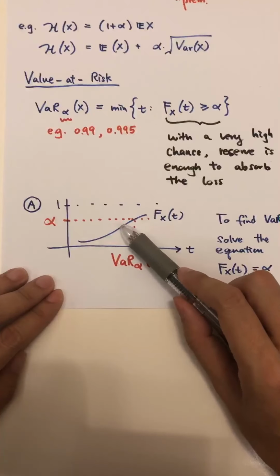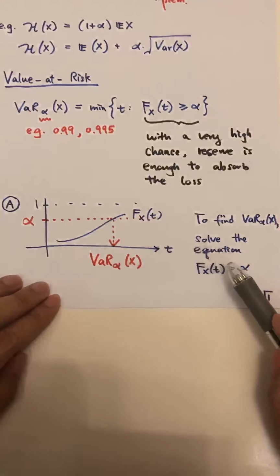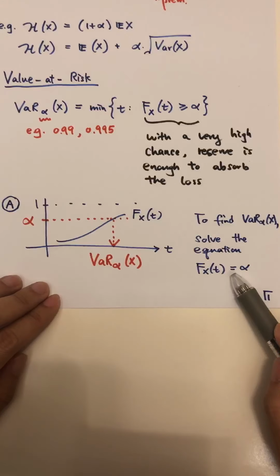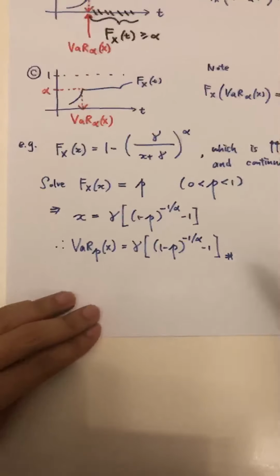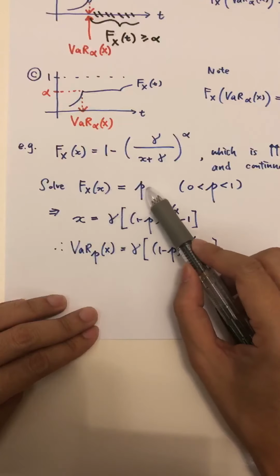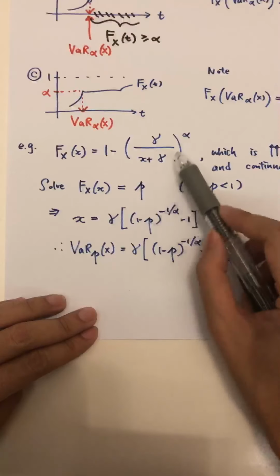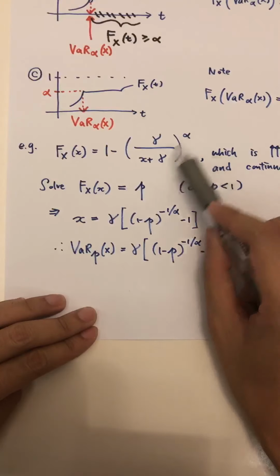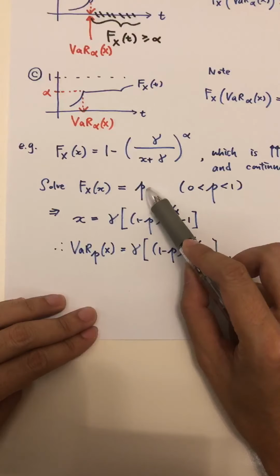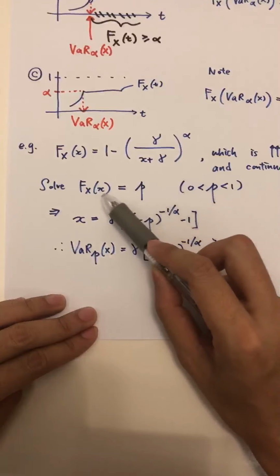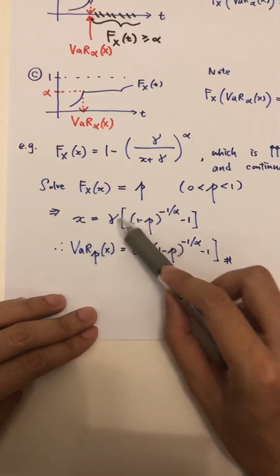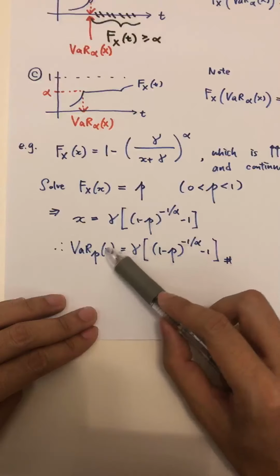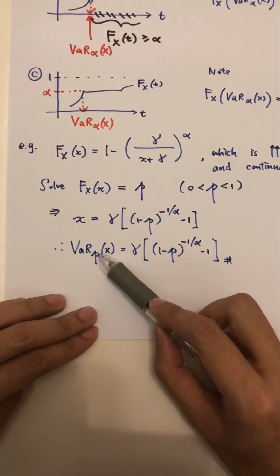And remember, in case A, to find value at risk, we have to solve an equation like this. We need to set the CDF to alpha. Here I'm not using alpha because alpha is one of the parameters, so I set the CDF to level P. This P is 0.99 or 0.995. And then we solve this equation, F_X equals P. Solving the equation will give you x equals this expression. And this is exactly the value at risk of X at level P.